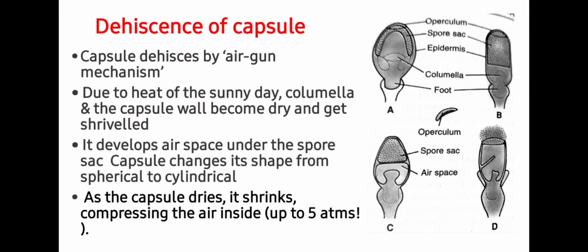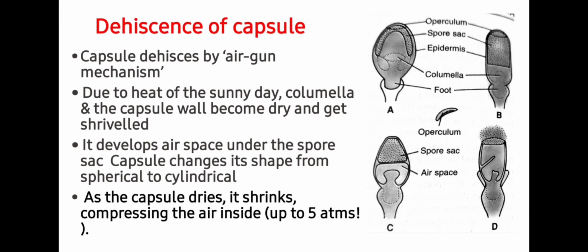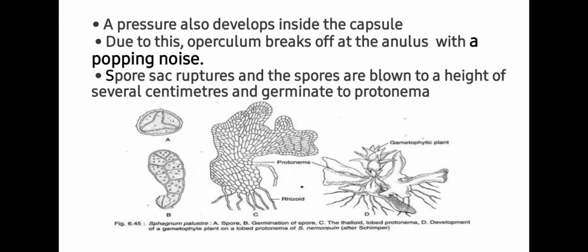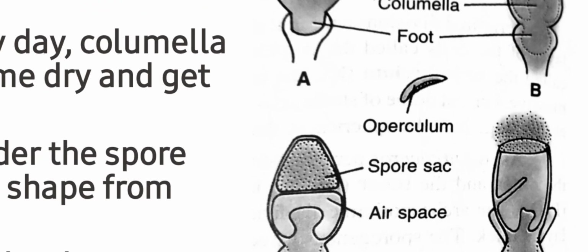Next is dehiscence of capsule. Capsule dehisces by air gun mechanism. Due to the heat of a sunny day, columella and the capsule wall become dry and get shriveled. It develops an air space under the spore sac. Capsule changes its shape from spherical to cylindrical as you can see in this image. As the capsule dries, it shrinks, compressing the air inside. A pressure also develops inside the capsule. Due to this, the operculum breaks off at the annulus with a popping noise, as you can see in this image.